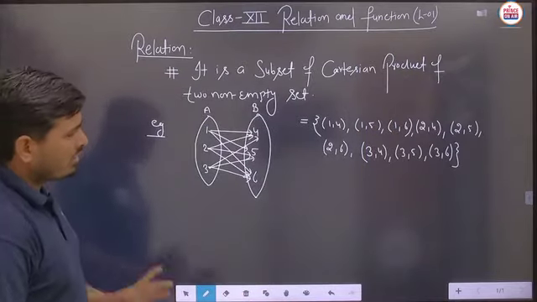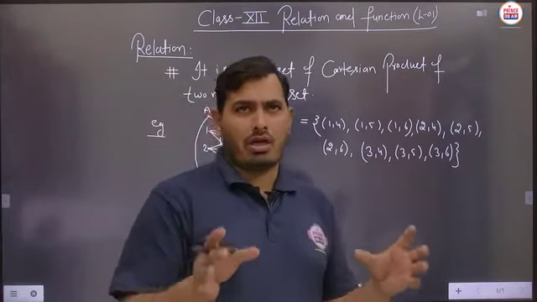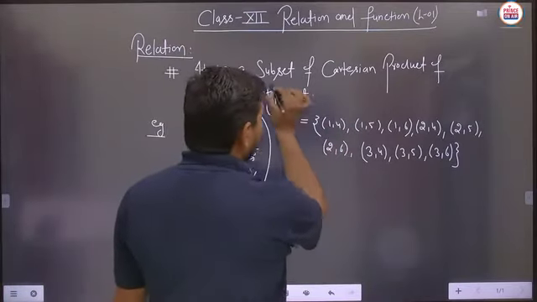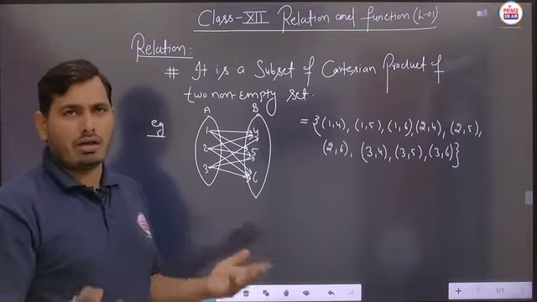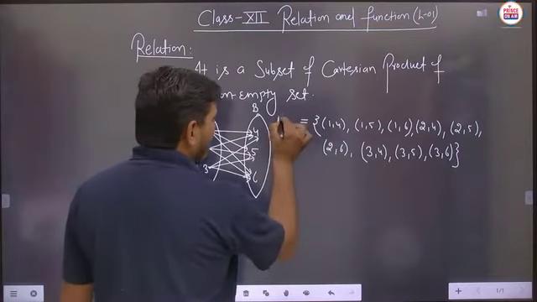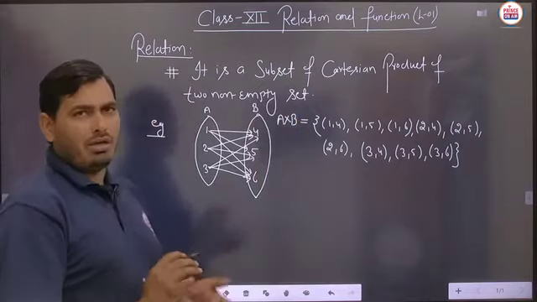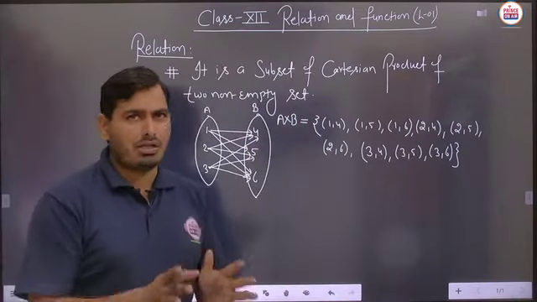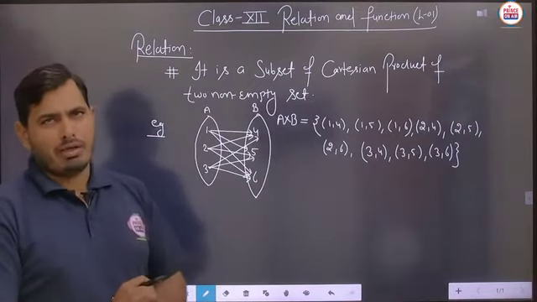So basically student, all the relationships we are mentioning in this particular Cartesian product. And what we are saying in the definition part is that a subset of the Cartesian product of two non-empty sets is known as a relation. Is it clear? So basically student, the Cartesian product is the set of all ordered pairs from set A to set B. Is it clear?